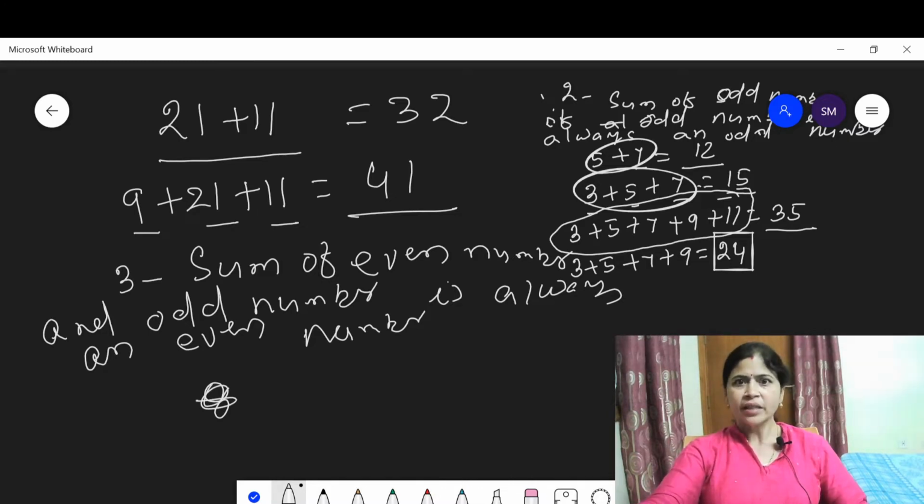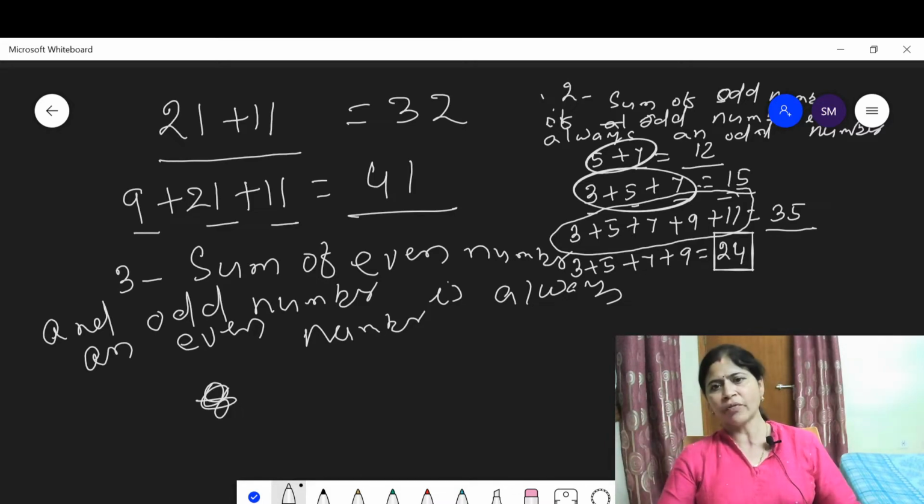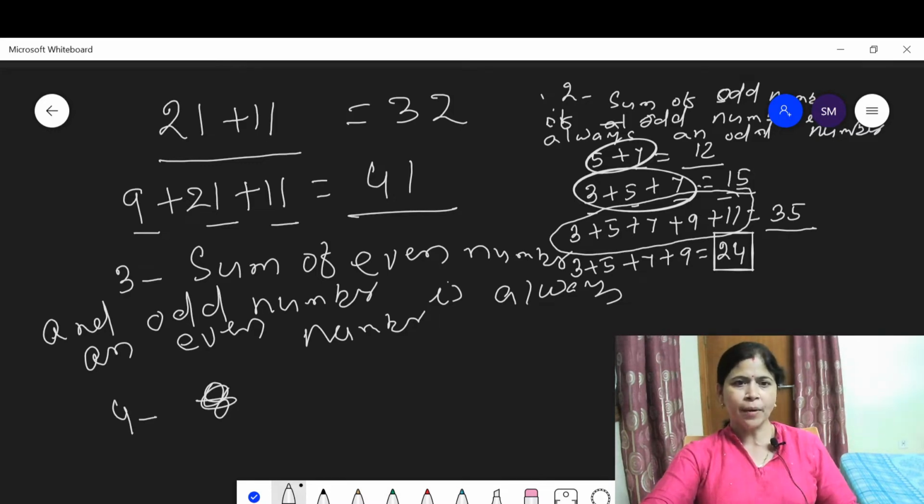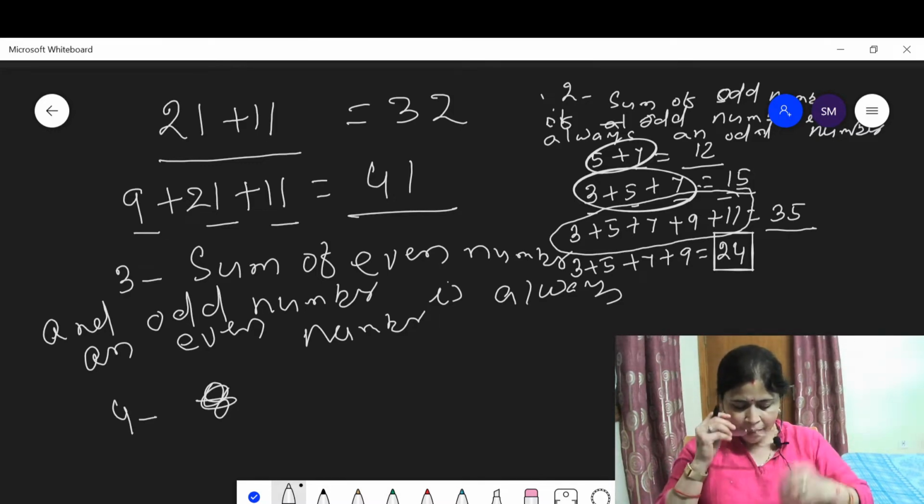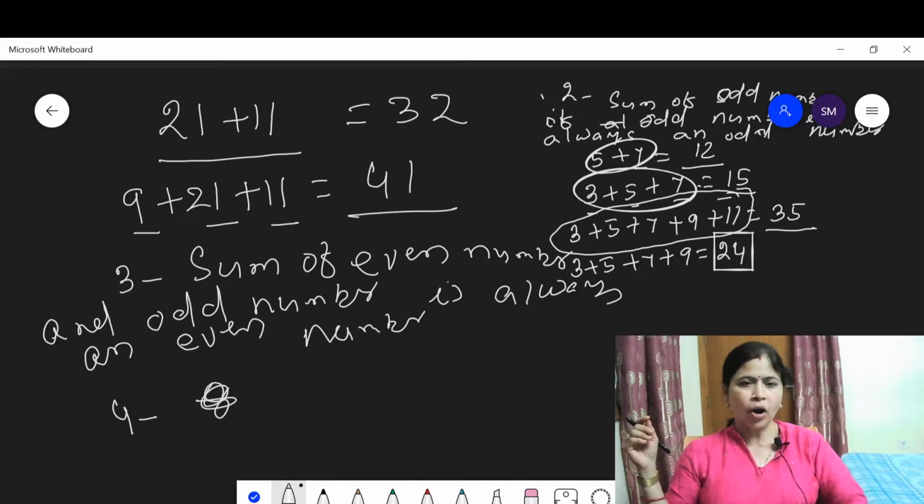That thing I have discussed in the second property, that sum of an even number of odd numbers means if you add 4 odd numbers, then you definitely get an even number. If you add 6 odd numbers, definitely you get an even number. Now let us discuss property 4. Property 4 says that the product of an even number and an odd number is always an even number.